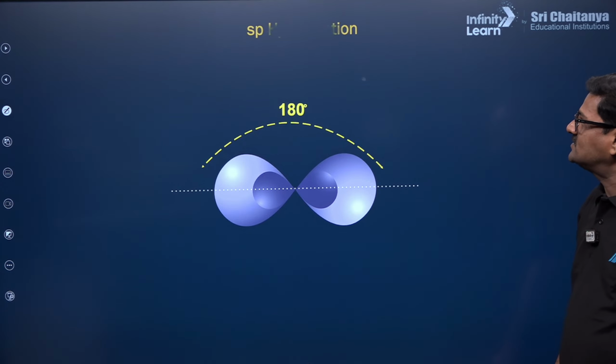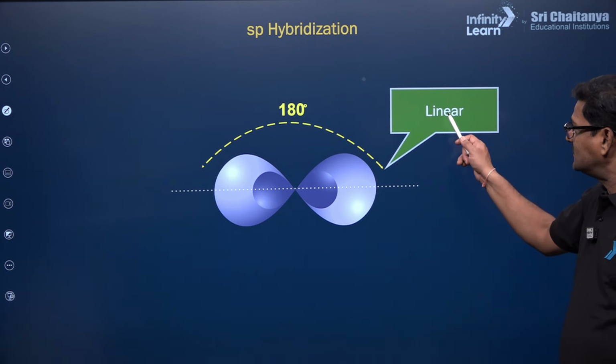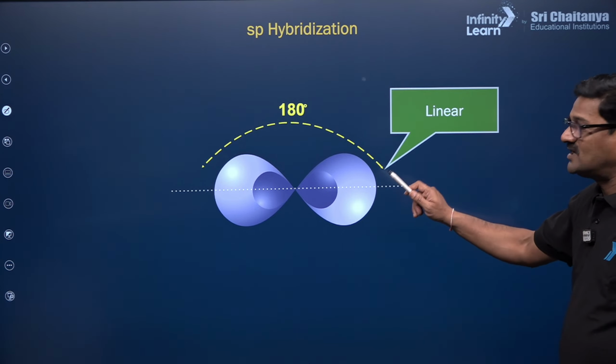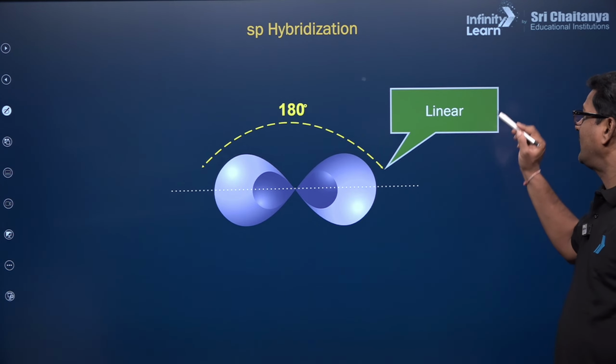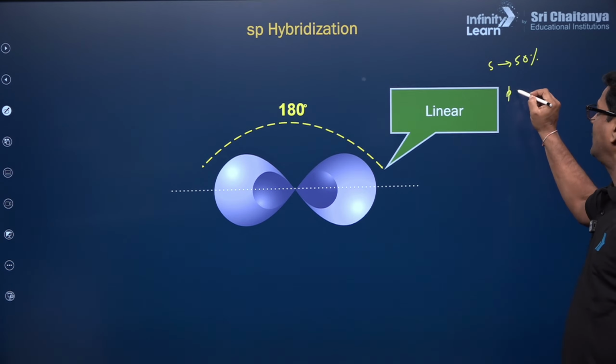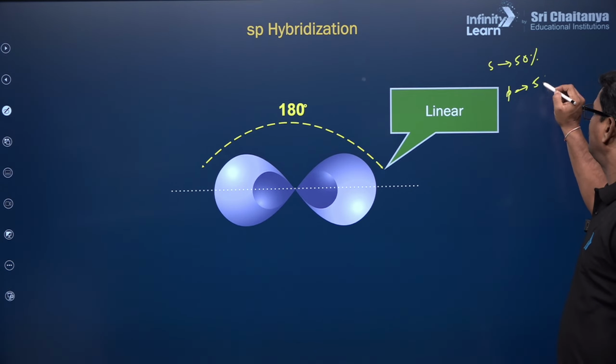Right. Now you can see sp hybridization. It is linear. It is formed by one s orbital and one p orbital. The s character will be 50%, and the p character will also be 50%.